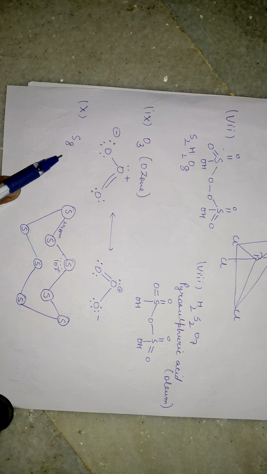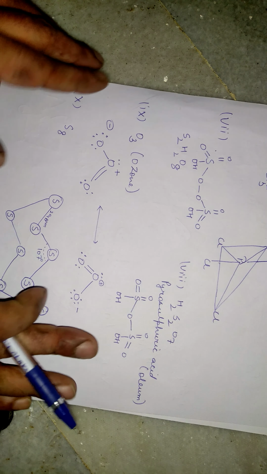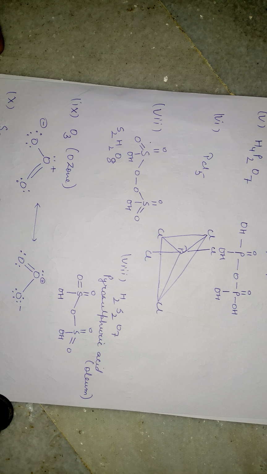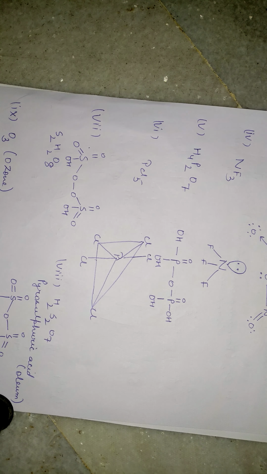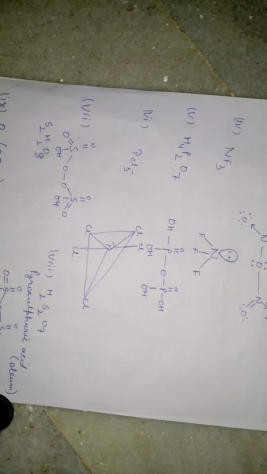Now this one is rhombic sulfur, S8, a puckered structure, a complex, and the bond angle is 107 degrees. Okay, so you can take a snapshot of this. All these compounds are very important from your board point of view. Many times questions have been asked to write down the structure of these molecules. All right.